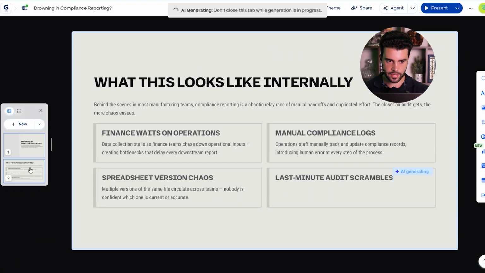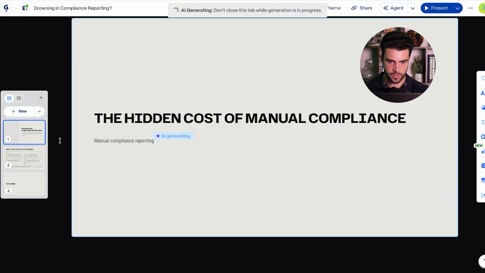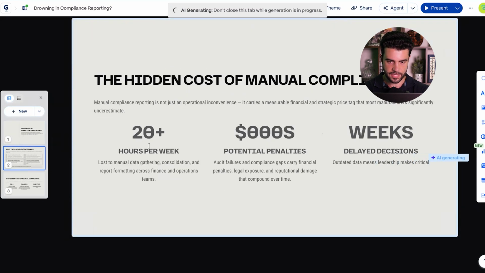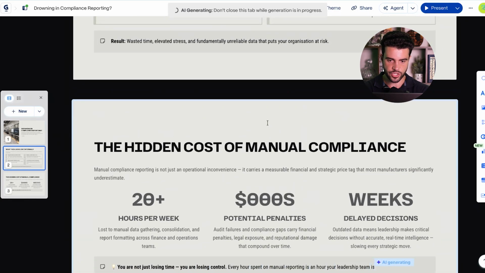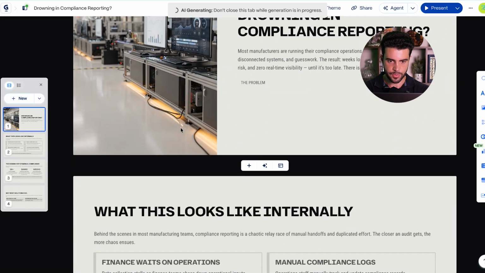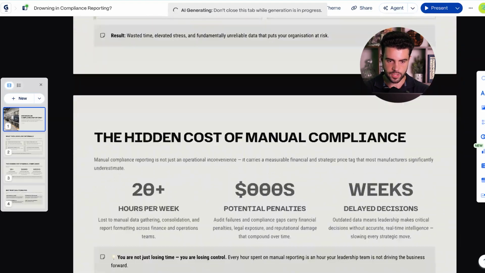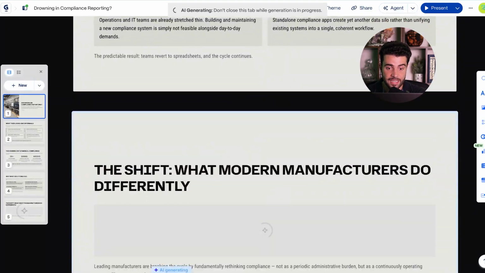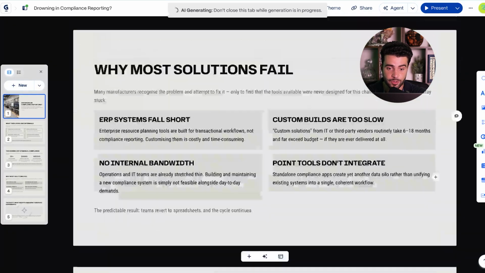So as you can see here, it's generating this Gamma doc live actually in front of me. This is the style that we went through. Now you can obviously change this to fit exactly how you want it to look. Now, as you can see here, it's putting in certain AI image-based ads. You can obviously modify this to your liking, but this is gonna give you a pretty good presentation that you can use for lead magnets.